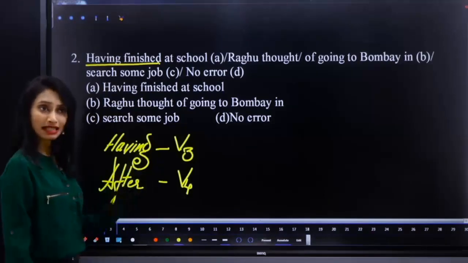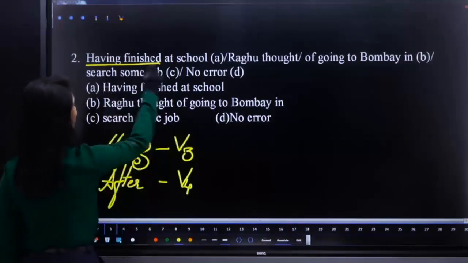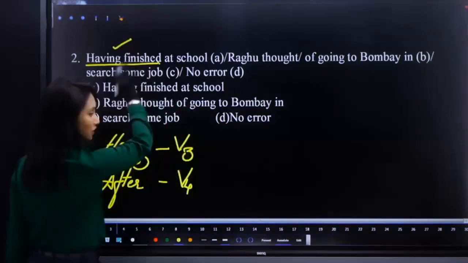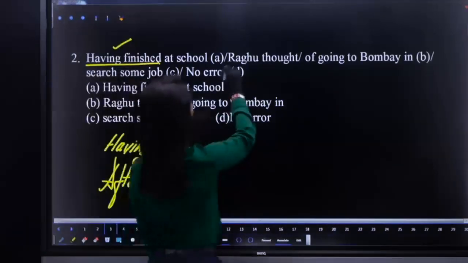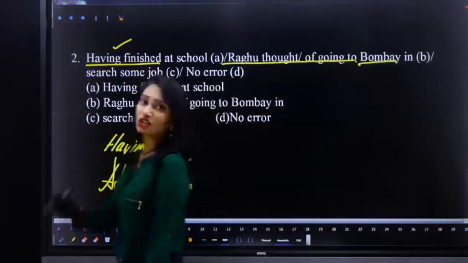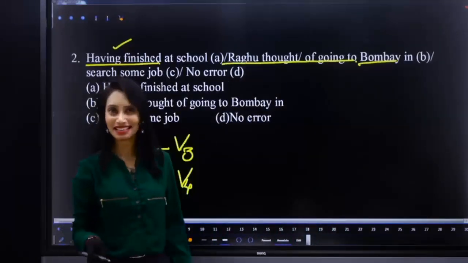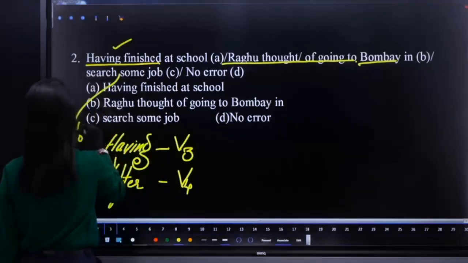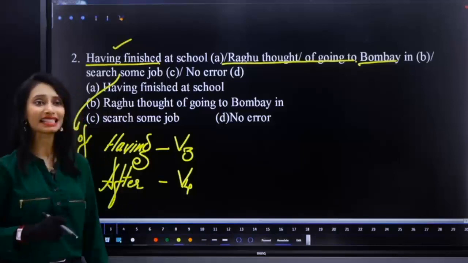Both give the same meaning. So having finished at school, that is correct. Raghu, having finished is correct here. Raghu thought of going to Bombay in search some job. Is it giving sense? No, right? In search of. Here we require the preposition of.